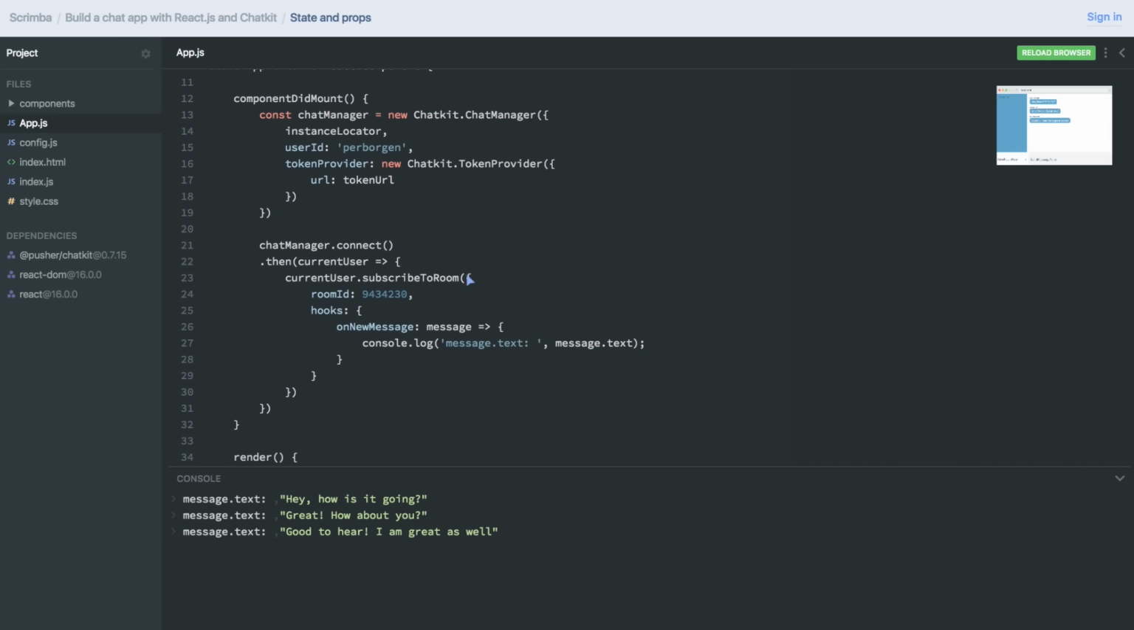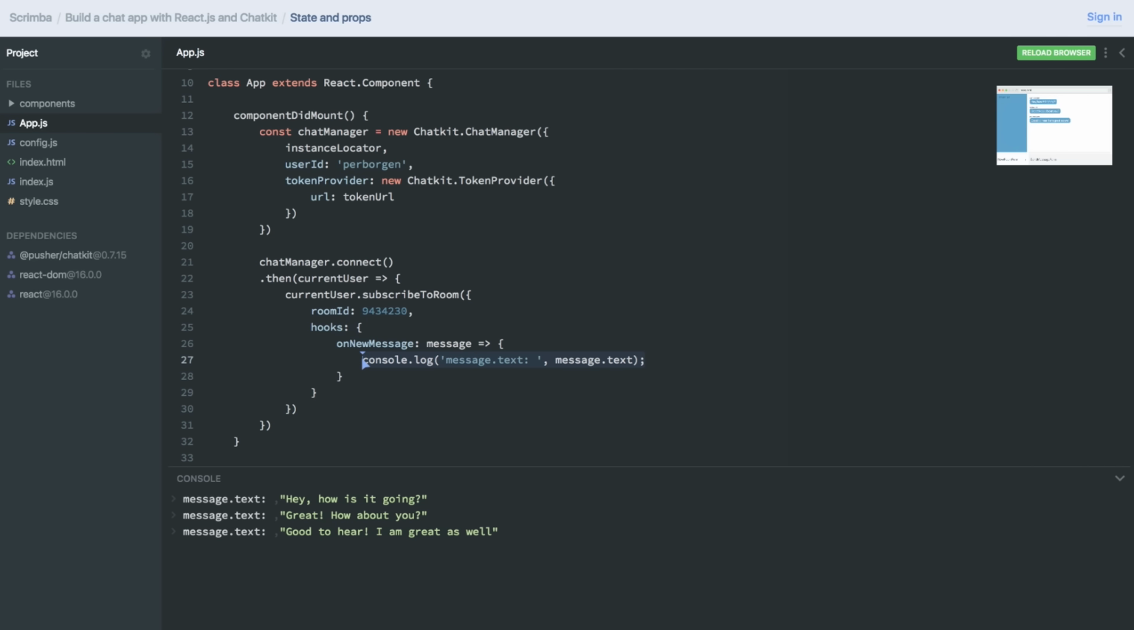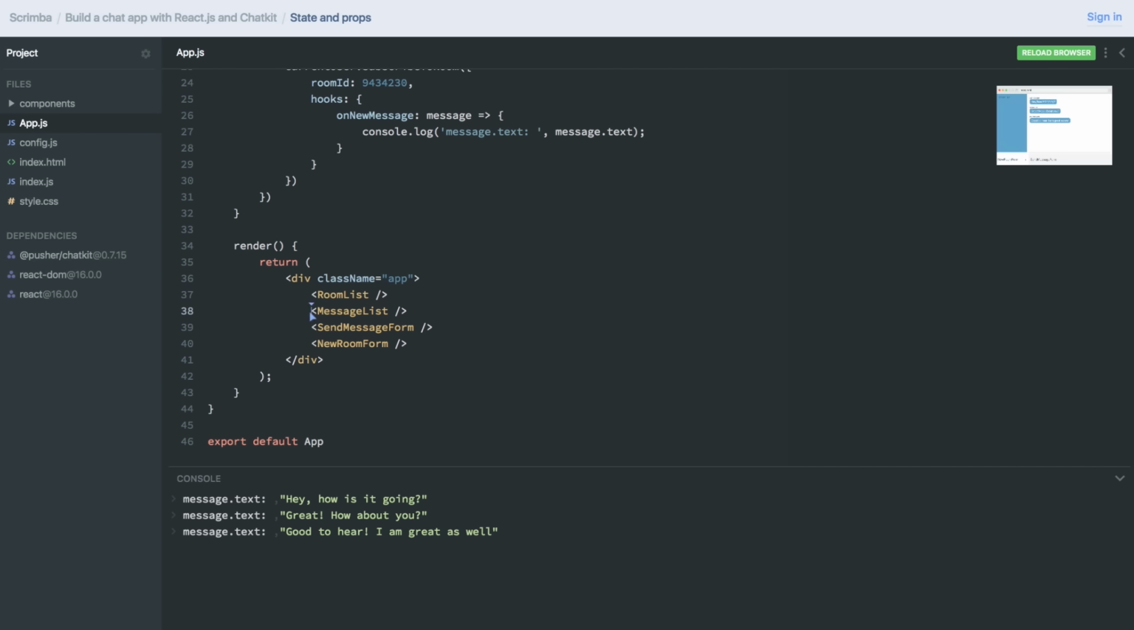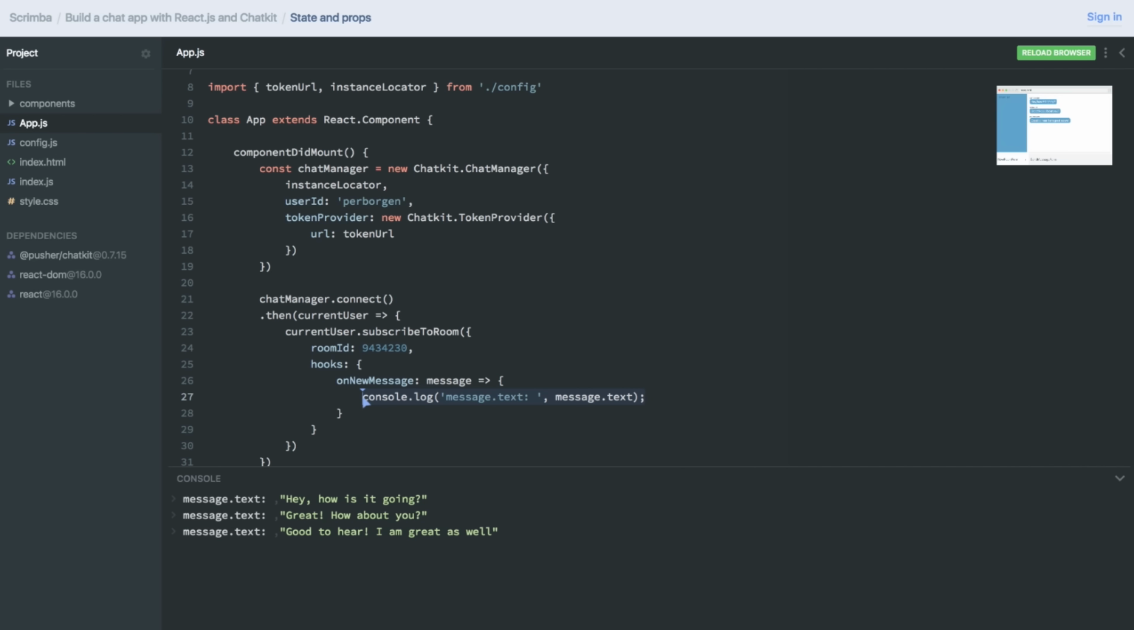Hey there. Now we've managed to fetch data from the Chatkit API and log it out. So that's good. However, what we want to do is actually take this data, the messages, store it in our component, and then pass it down to the message list, which is the component that's going to render this data out. So we need to do something else than simply logging it out. And specifically, we need to add state to this app component.